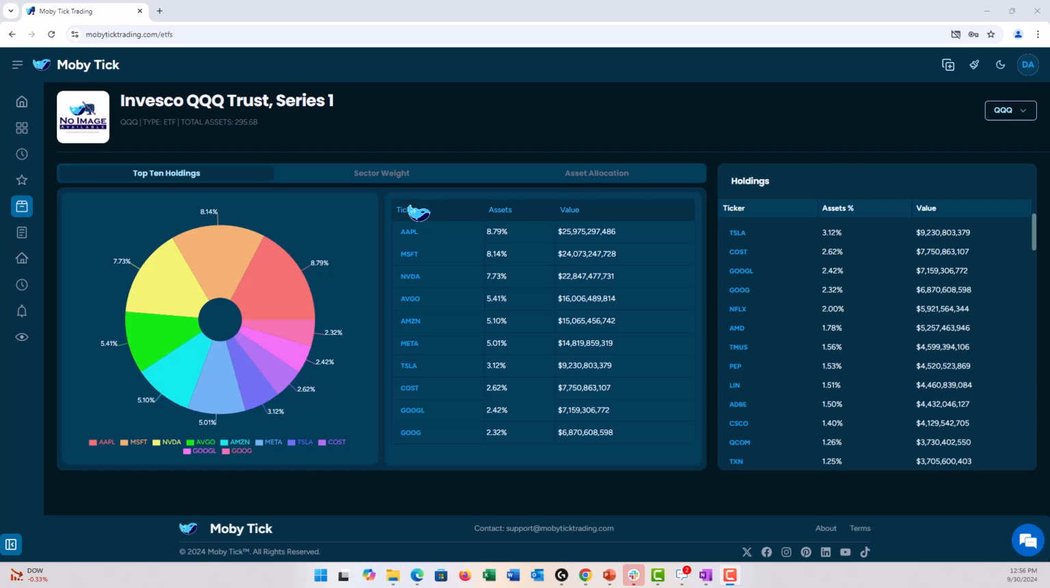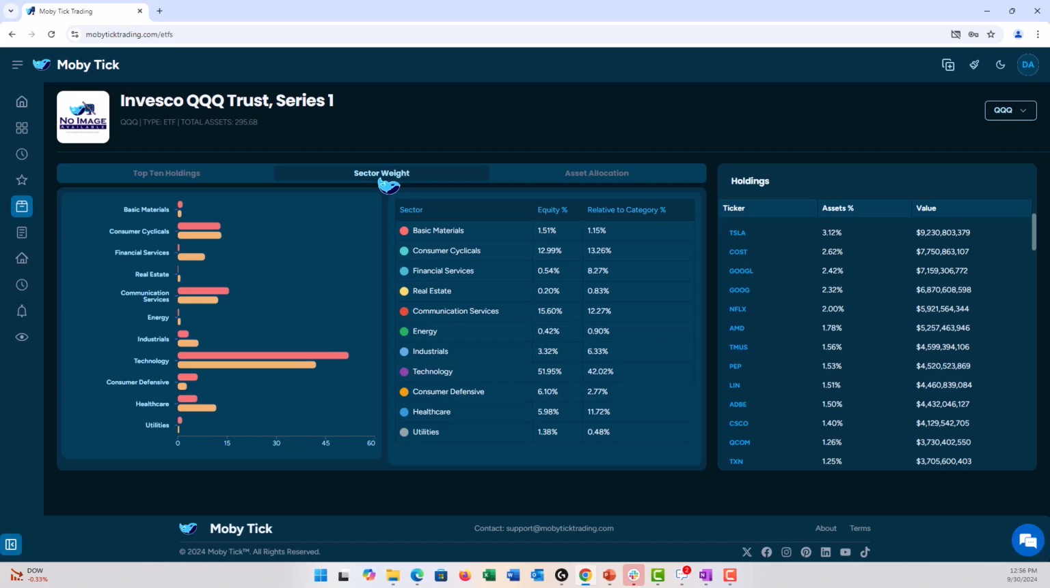Now, we also have another tab here called Sector Weight. And what this actually means is we have the sector, there's 11 sectors, and then we have an equity percent and relative to category. So the equity percent means in the QQQ, 1.5% is materials, 13% is consumer cyclicals, 0.5% in financials, 51% down here in technology, and then we've got a little bit of healthcare and a little bit of utilities. This relative to category means of the other ETFs that are in the same sector, how is the QQQ different from the other ones?